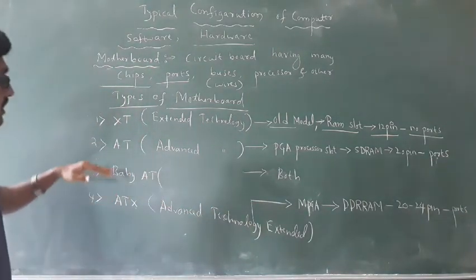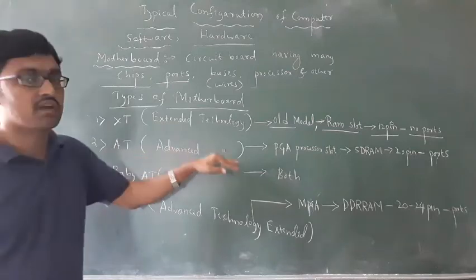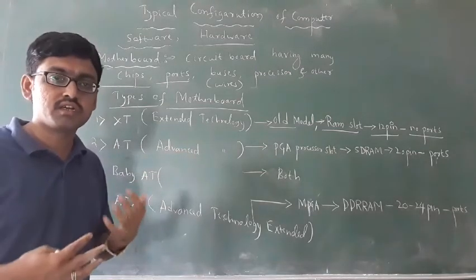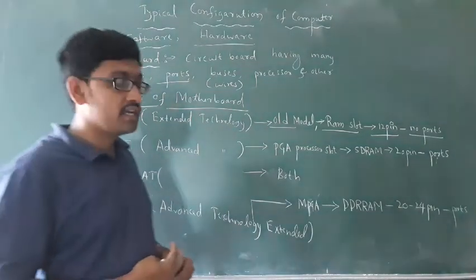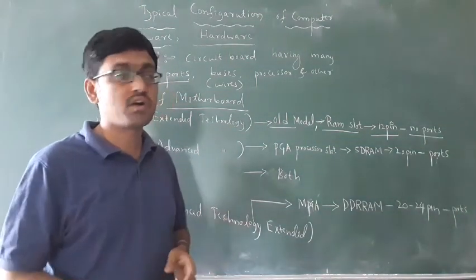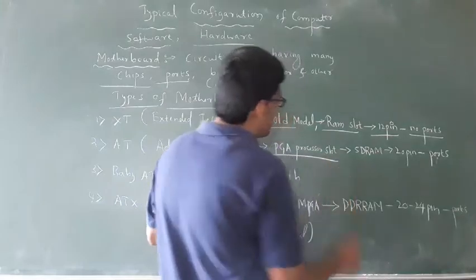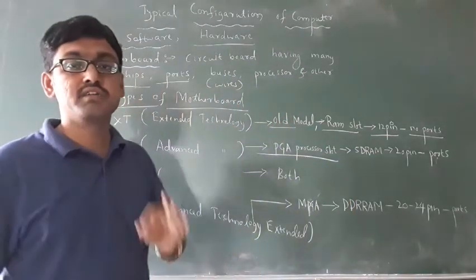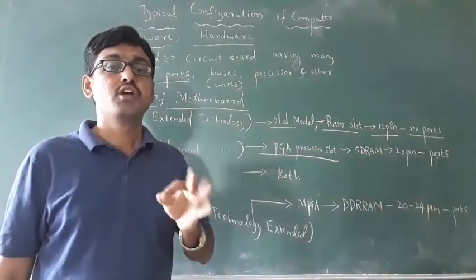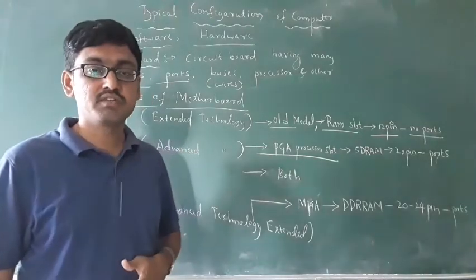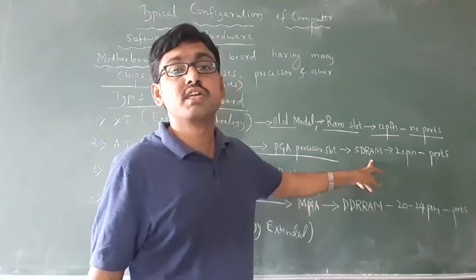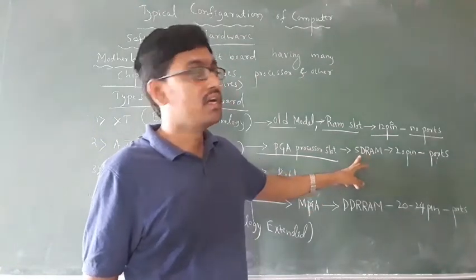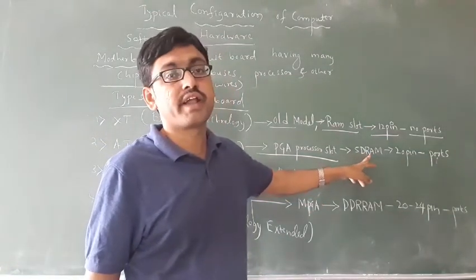Then the second one is AT, advanced technology. What are the features of AT? Which type of processor slot does it consist of? It consists of a PGA processor slot. PGA is a name. Then it consists of SDRAM. SDRAM means what? Synchronous dynamic random access memory.